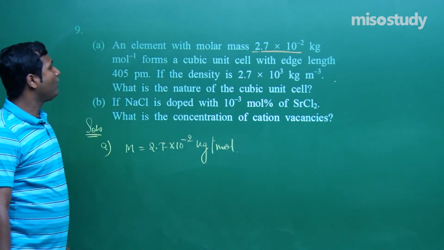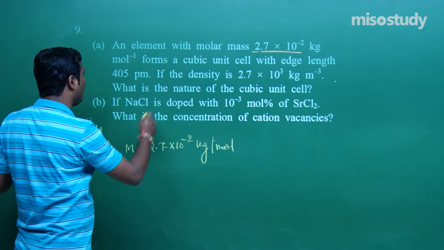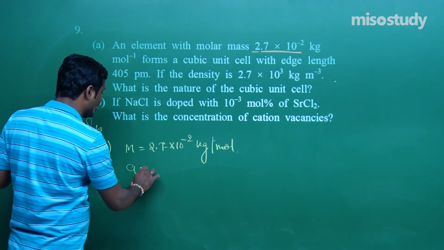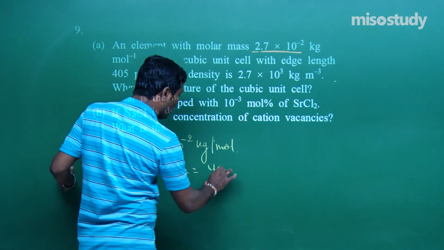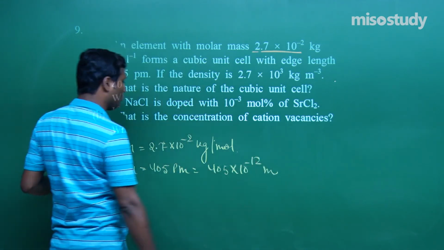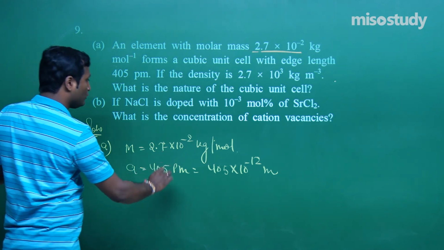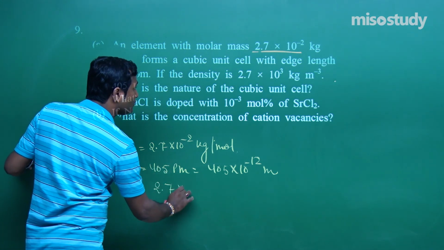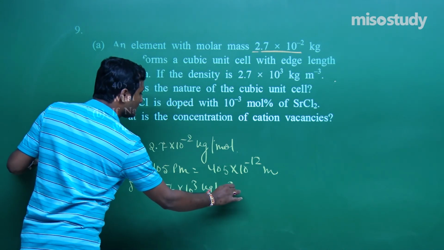Now forms a cubic unit cell with edge length 405 picometer. A is equal to 405 picometer, that is 405 into 10 to the power minus 12 meter. If the density rho is given 2.7 into 10 to the power 3 kg per meter cube, yes sir.